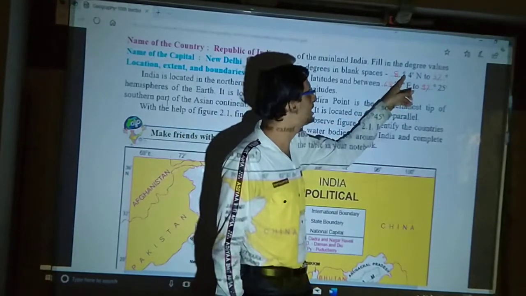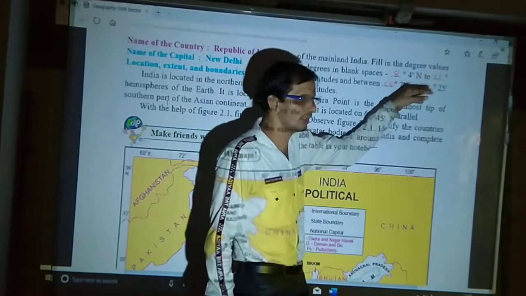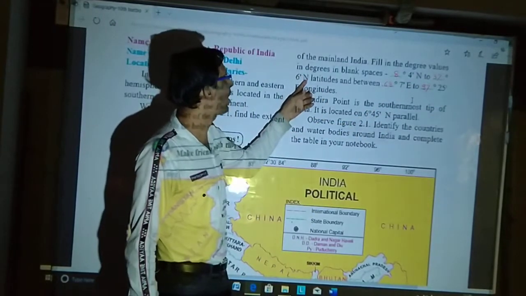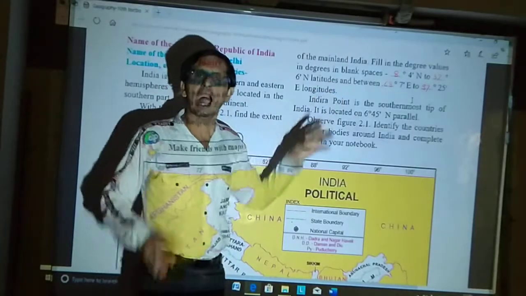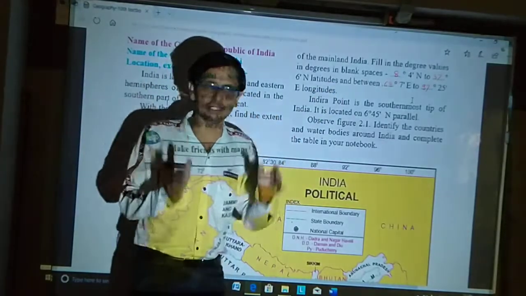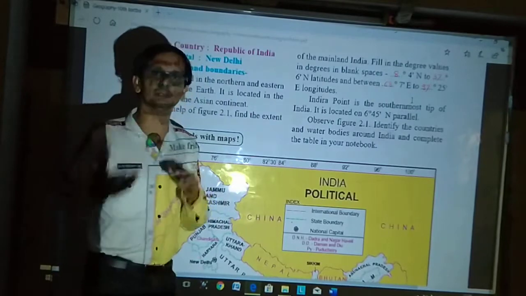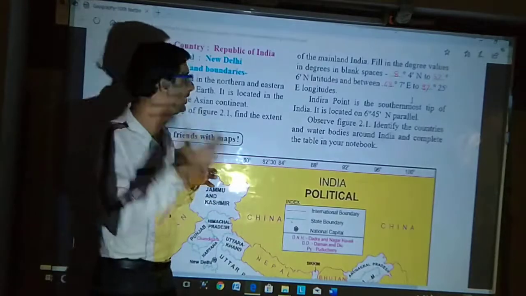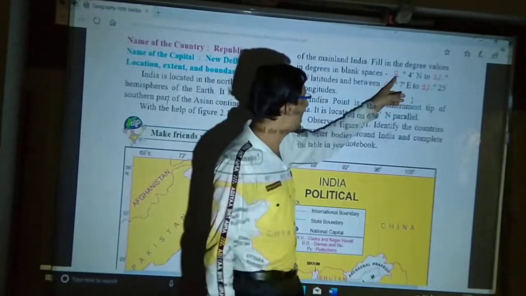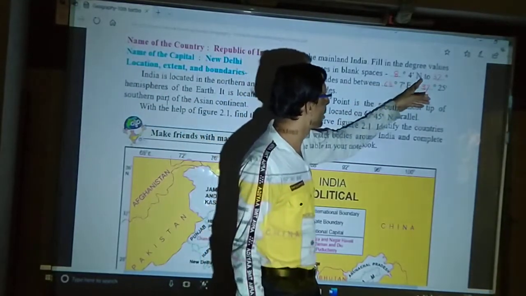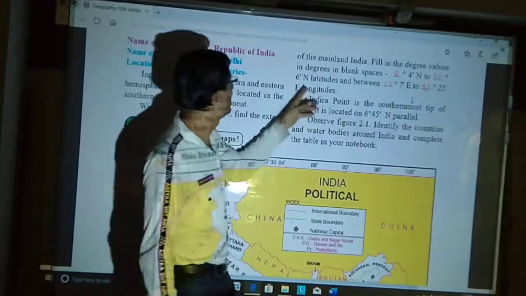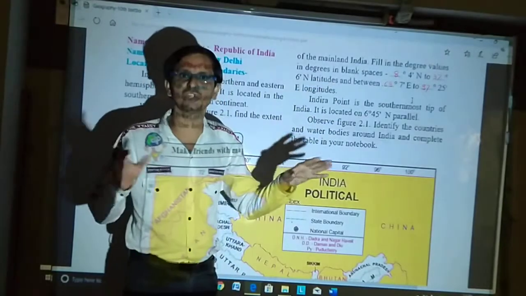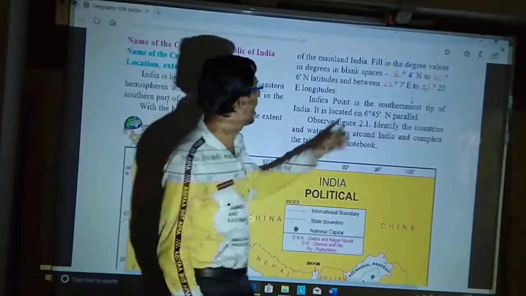So 8 degrees 4 minutes north to 37 degrees 6 minutes north latitude. I will explain it and show it on the map in detail afterwards, but first we will fill it and try to grasp it a little bit. So India lies from 8 degrees 4 minutes north to 37 degrees 6 minutes north, that is latitude. It is not longitude, it is latitude.